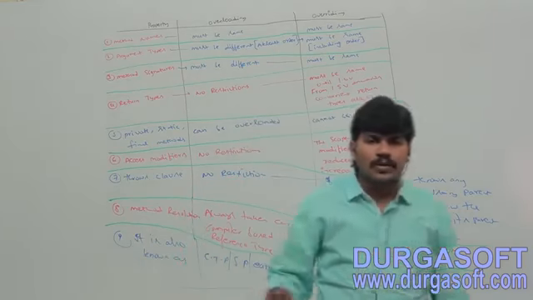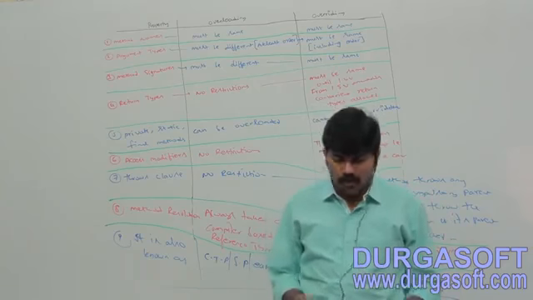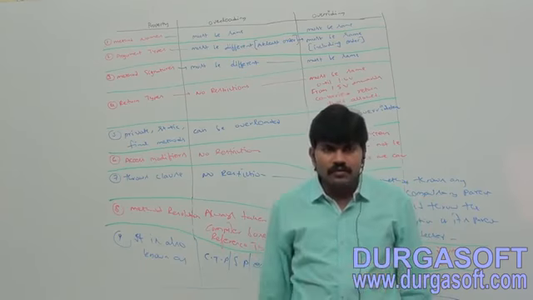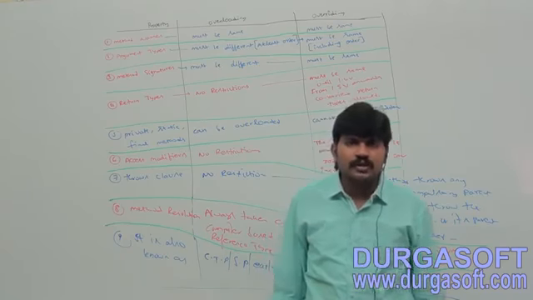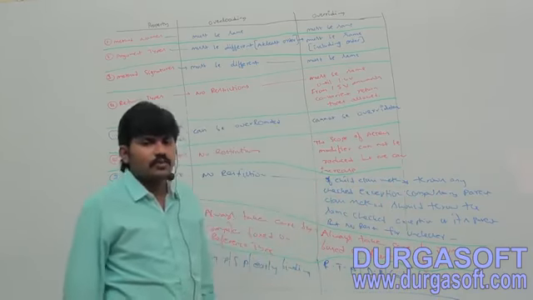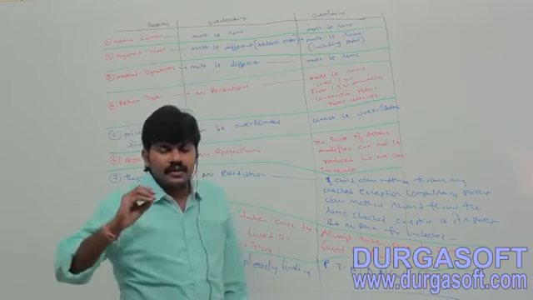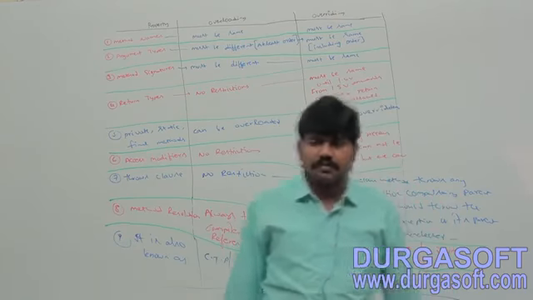In overloading, we have to check only method names.